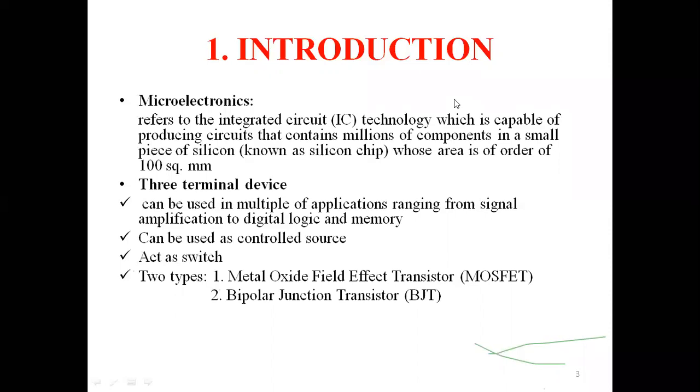Isn't it? So for that also we need to have some three-terminal devices. So mainly it is acting as a controlling circuit. It may act as a switch also. The switch means either it will get on or it will get off, depending on the conditions. It can be an automatic switch or it can be a manual switch also. That is, according to some inputs, the circuit will get connected with respect to the source or it will get disconnected with respect to the source. That is what is known as a switch.